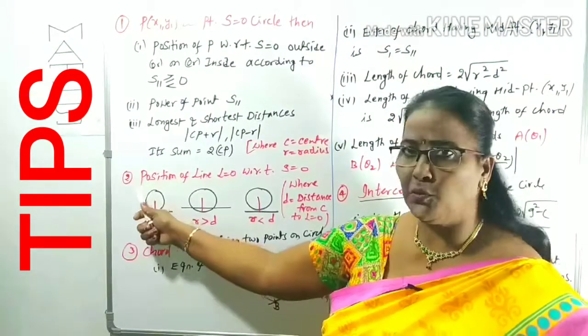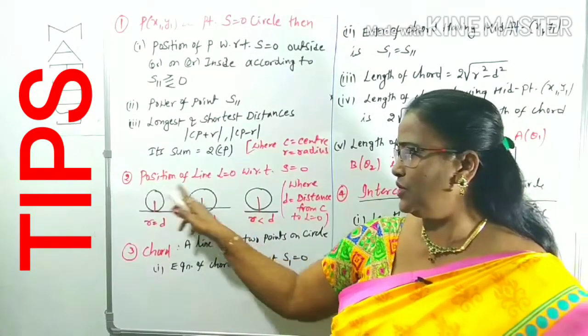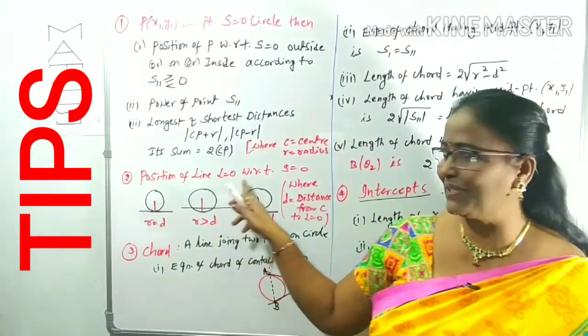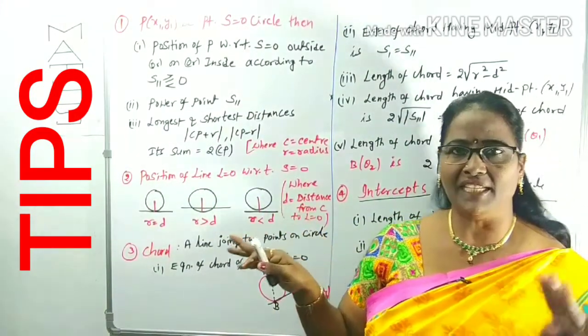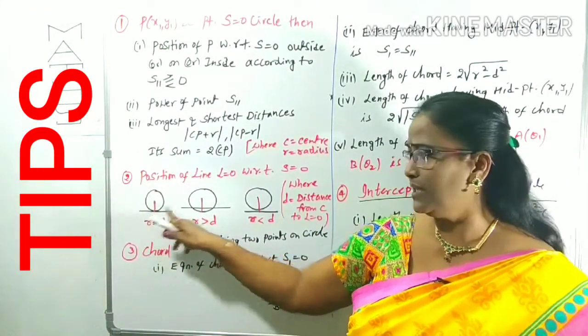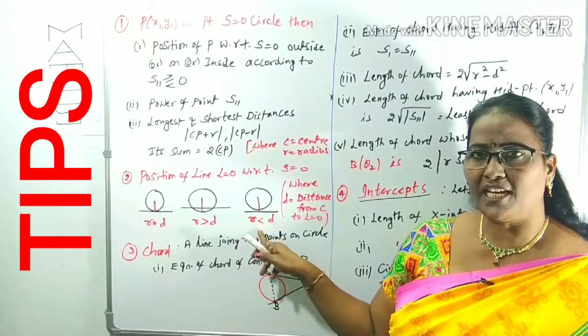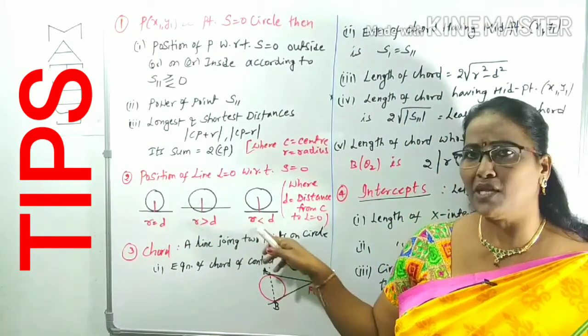Look at tip 2. Tip 2 is about the position of the line with respect to the circle. The position of a line L = 0 with respect to the circle S = 0. There will be 3 cases. Maybe the line touches the circle like this, in figure 1. Maybe the line intersects the circle, according to figure 2. What is the third figure? The line does not intersect, it is passing outside the circle.